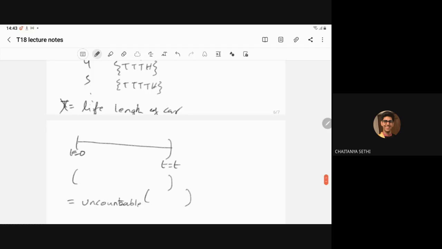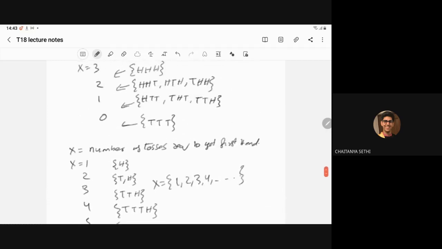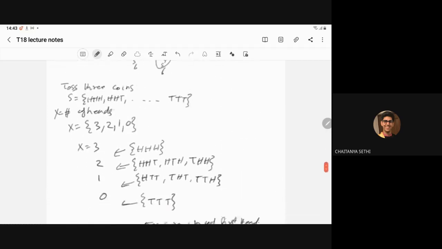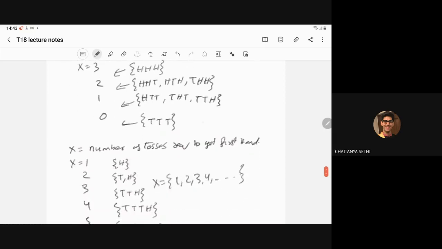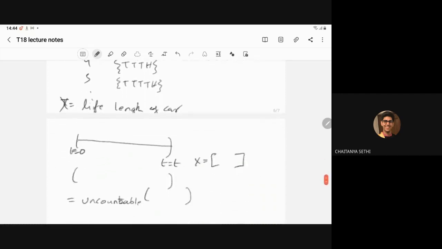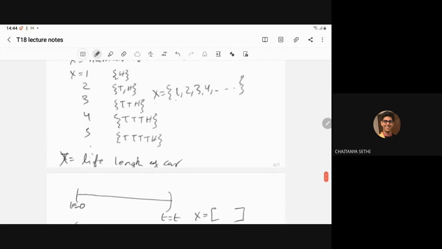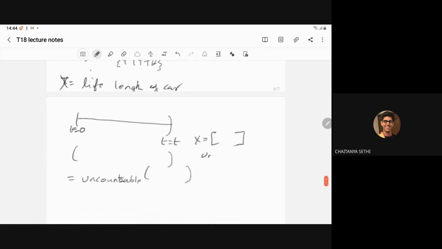Here we have X lying between a particular interval, and in this example, X is 0, 1, 2, 3. So here the numbers are finite. Here numbers are countably infinite, and here the numbers are uncountable.